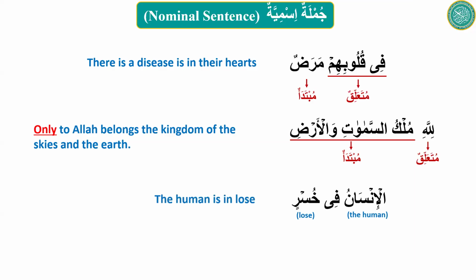Al insanu is the first marfu ism. It is a proper noun as well. So it is mubtada, and fi khusrin is jar majroor, therefore it is muta'alliq.